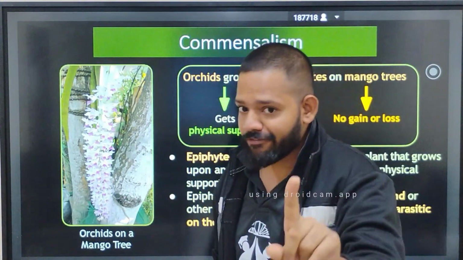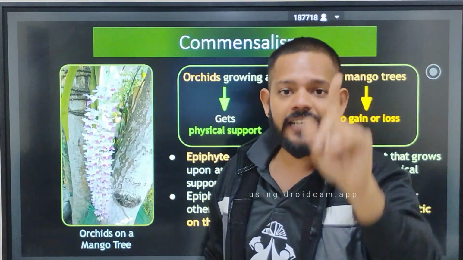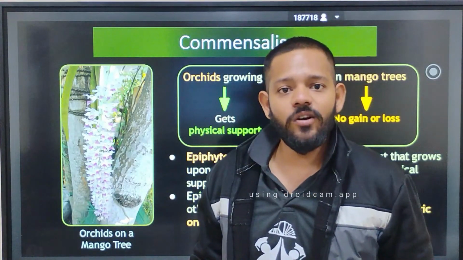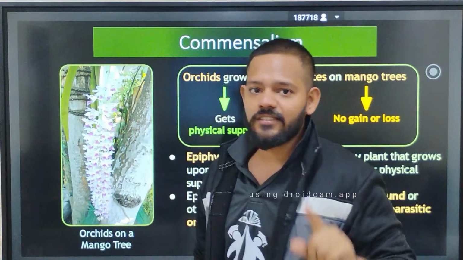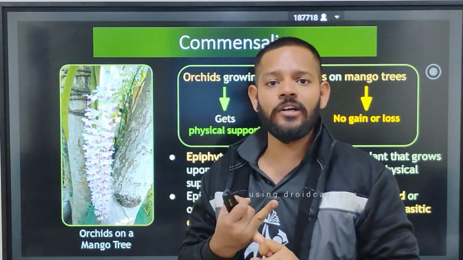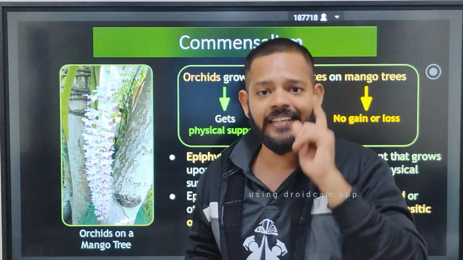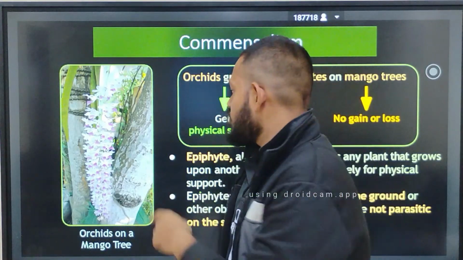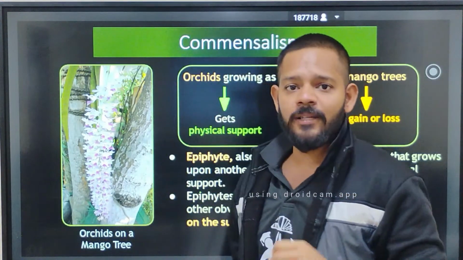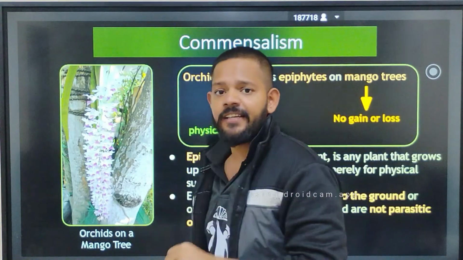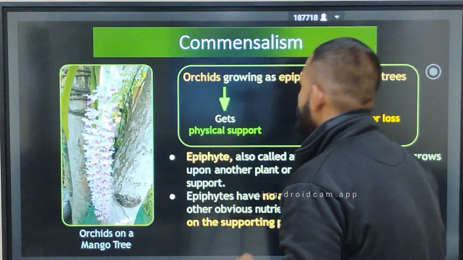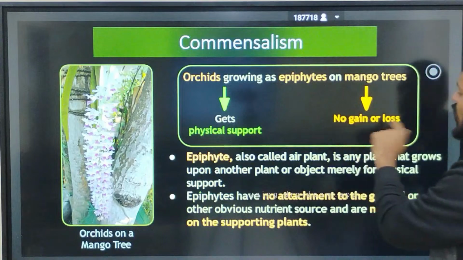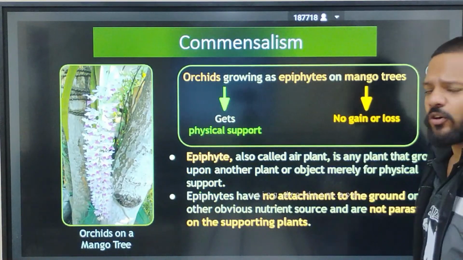And it does not affect your mango tree. It is neither giving any advantage nor any gain to your mango tree. This orchid does not take any nutrition from the mango tree and does not give any gain to it. It is only for itself. So this is the first classical example of commensalism, the relationship between orchid and mango tree. The orchid grows as an epiphyte on the mango tree, gets physical support, and there is no gain and no loss for the mango tree.